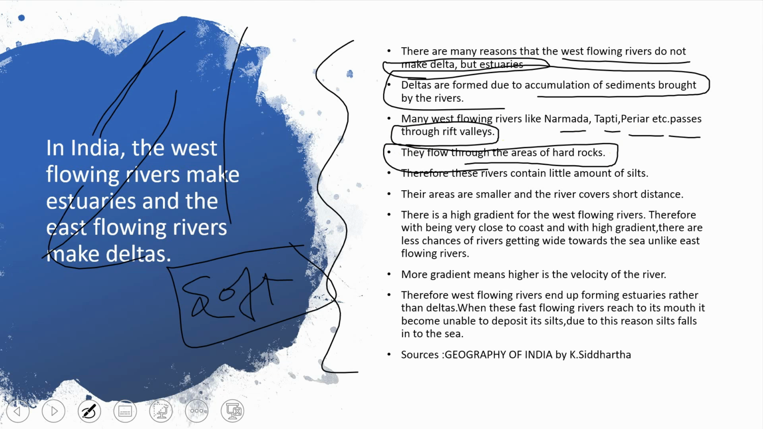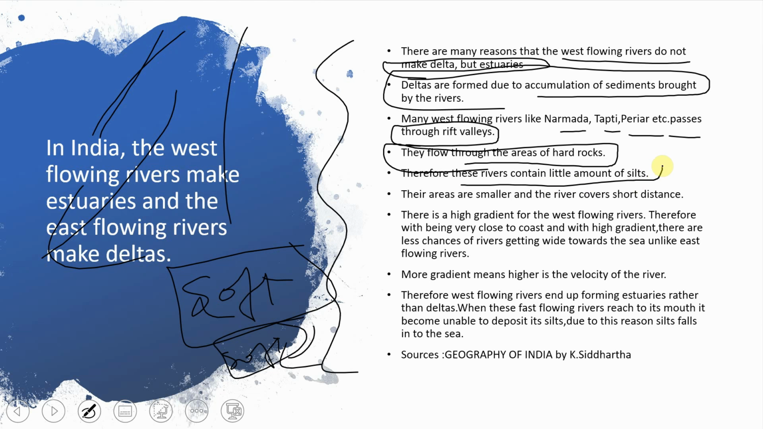Like if you see the Ganga, if you are living in Bihar or other regions, they are removing the soil. Which type of soil? That is soft soil, not mountainous kind of soil, present in those regions of the main land of India. That's why they erode rocky items, so they flow through the areas of hard rocks.